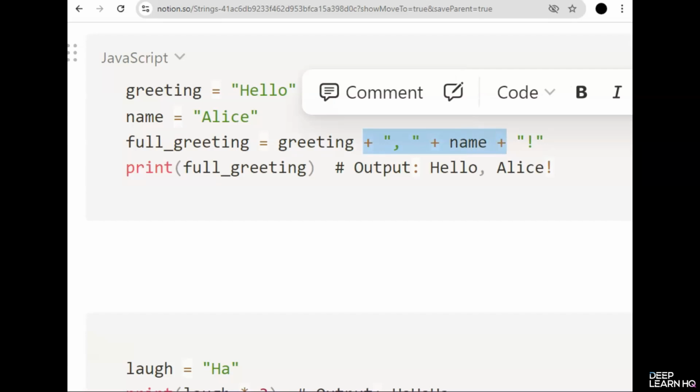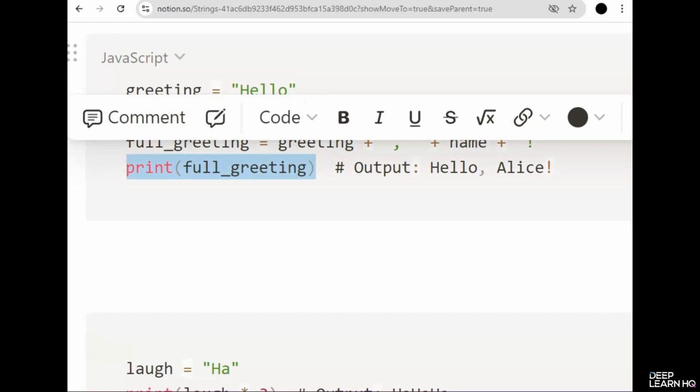And then in the next line, we have printed the variable named full greetings, and it will give us an output of hello Alice followed by an exclamation mark. Concatenation is used when you want to create a new string by merging the existing ones.